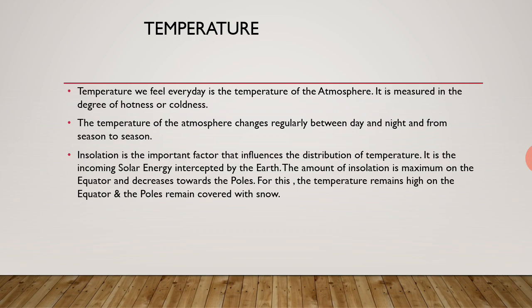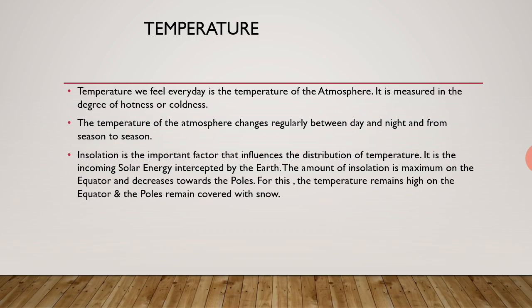Insolation होती है बेटा धरती के किसी हिस्से के द्वारा कितनी ऊर्जा ग्रहण की जाती है, and it influences the distribution of temperature, that is known as insolation. इन मीन्स जो अंदर आती है पृथ्वी के ऊपर की तरफ. It is the incoming solar energy intercepted by the earth. Now it is giving the meaning of insolation.